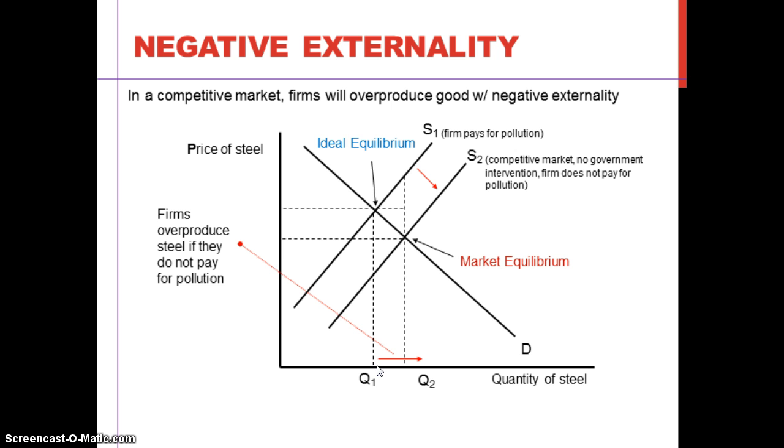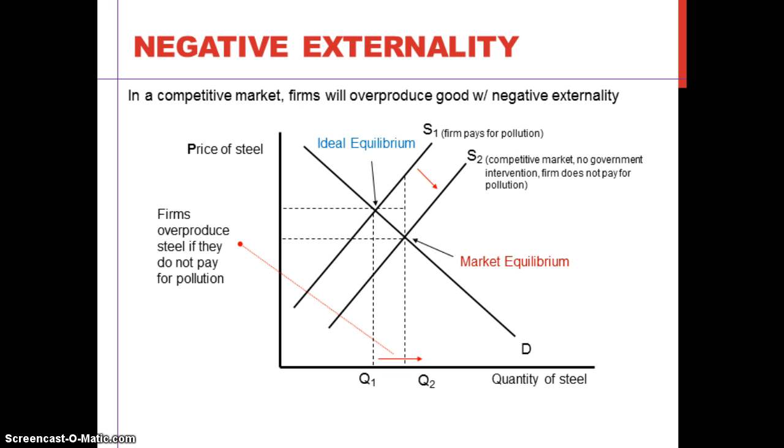And the overproduction first causes pollution, and then pollution negatively affects the third party outside this market, fishermen or citizens, something like that. So society might want to have an equilibrium here rather than here to solve pollution.